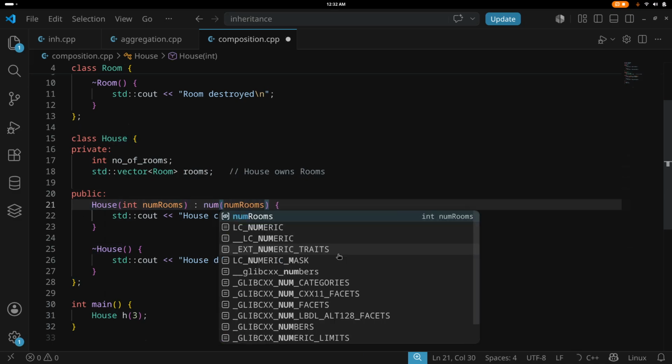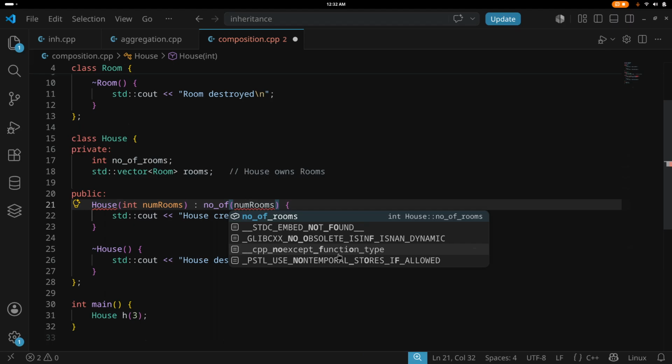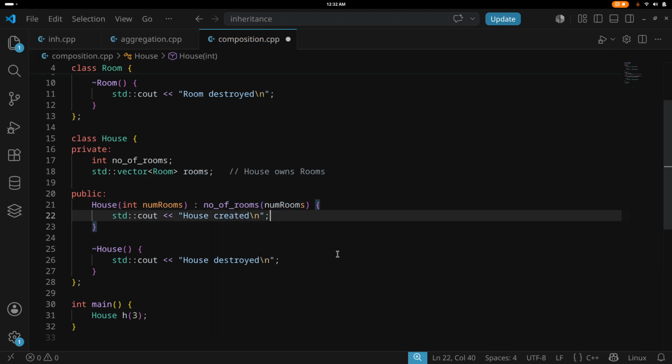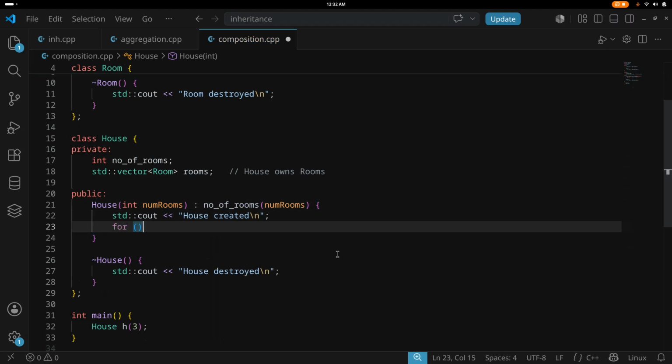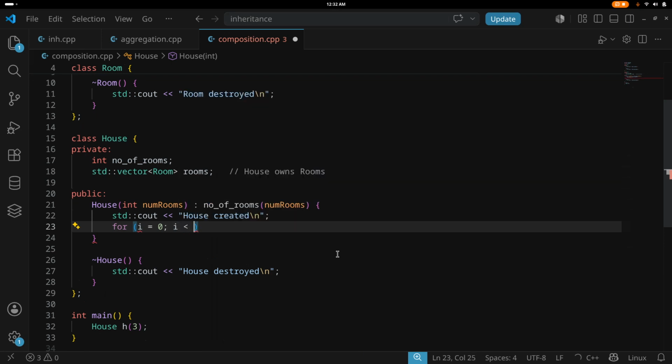I'm mixing two different styles, snake case and camel case. Number of rooms, and for i equal to 0; i less than number of rooms.